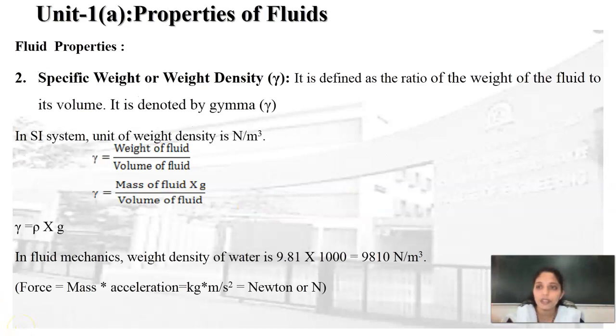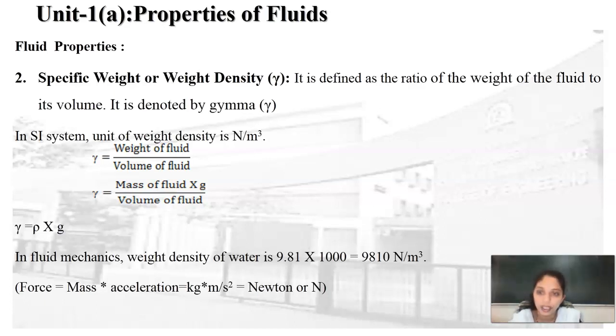The second property of the fluid is the specific weight or weight density. It is represented by the symbol gamma. In the SI system, the unit for specific weight is Newton per meter cube. The weight of the fluid is a type of force acting from the CG of the body. Therefore, the unit for the weight of the fluid is Newton, and the unit for volume is meter cube, and so in the SI system, the unit for specific weight is Newton per meter cube.